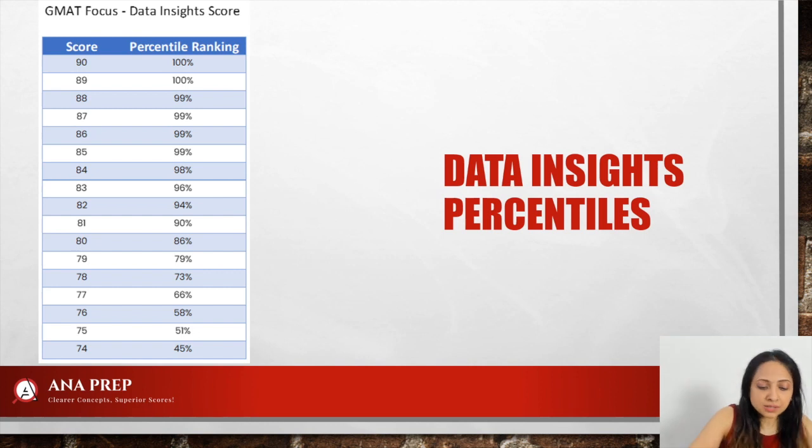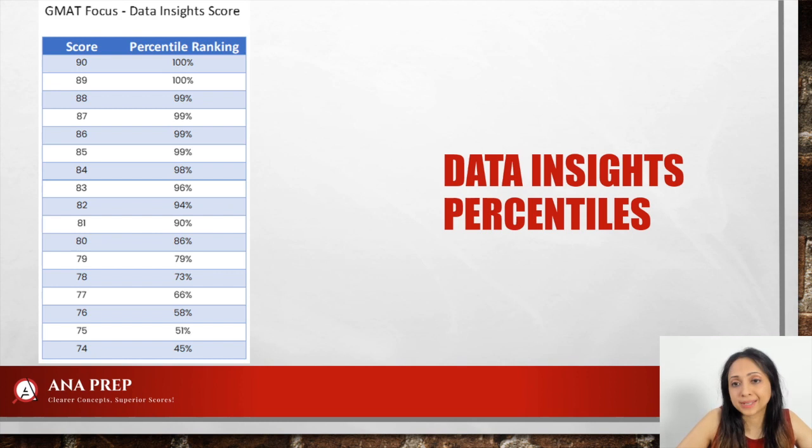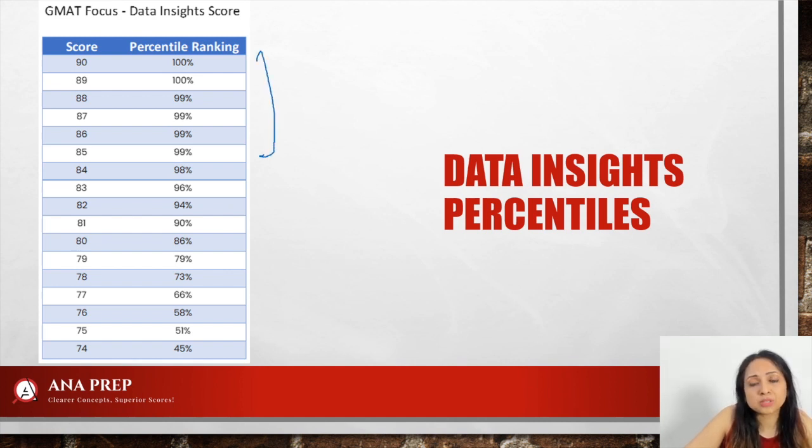Now data insights is not really comparable to integrated reasoning. The two sections are different. In data insights, we'll have all data sufficiency questions as well. So there's a big part of quant in data insights. And also integrated reasoning, I would think that till now people would not really have put in a whole lot of effort in integrated reasoning, but now they will. So these percentiles may change a whole lot. But anyway, we see that a lot of these scores are kind of unattainable, I would say, almost. So you would have to be somewhere in this range for it to make sense.